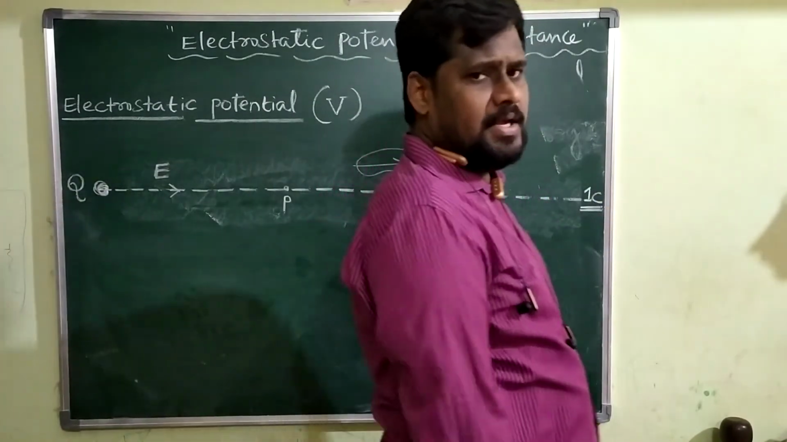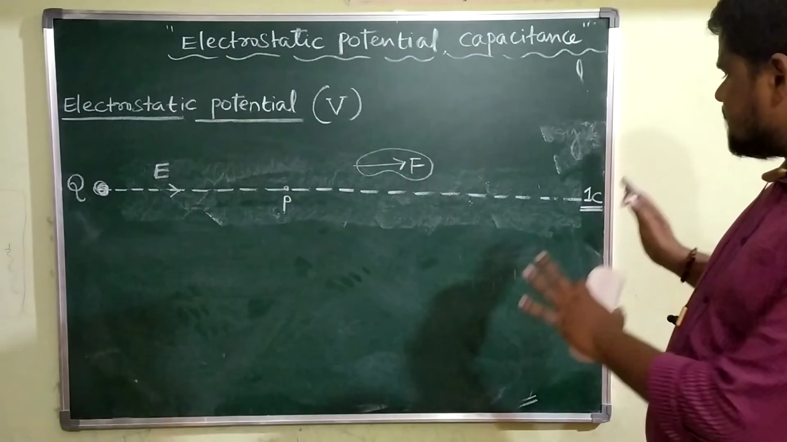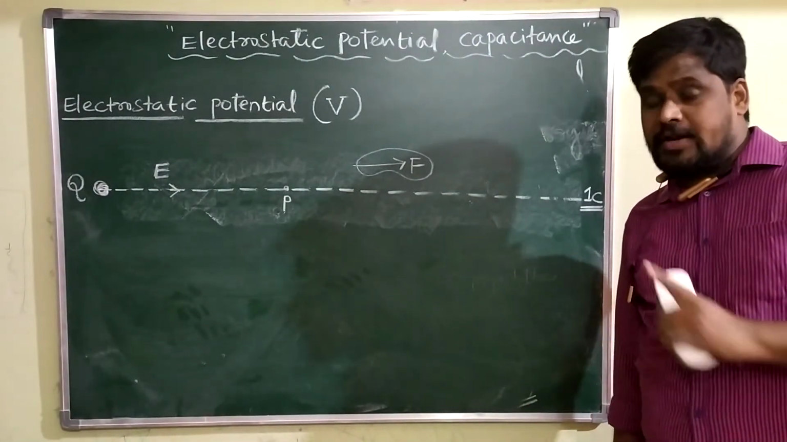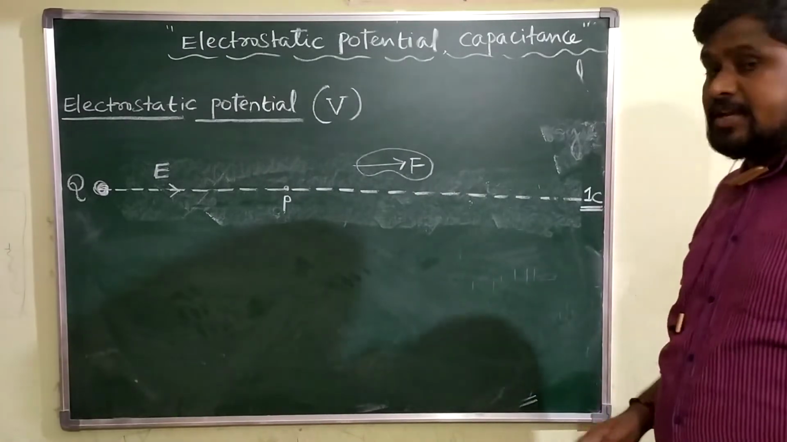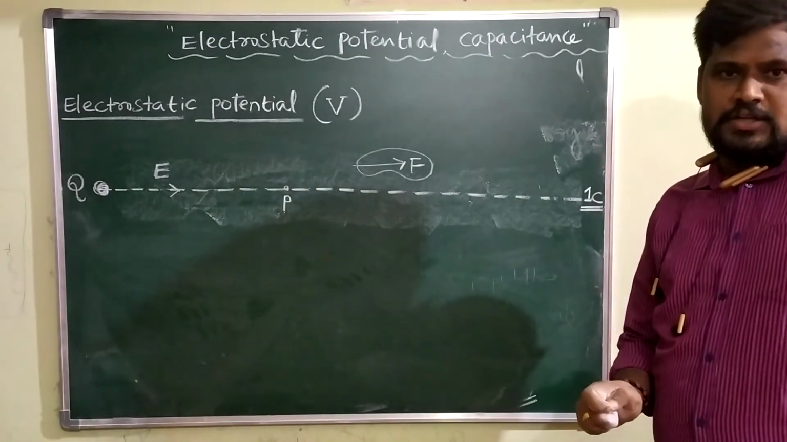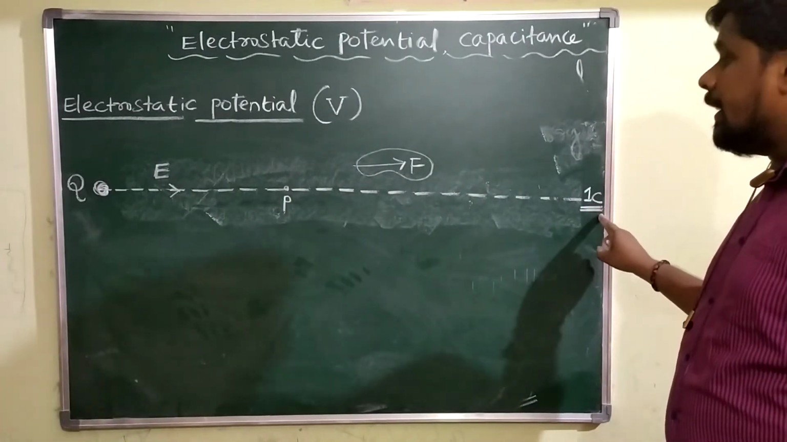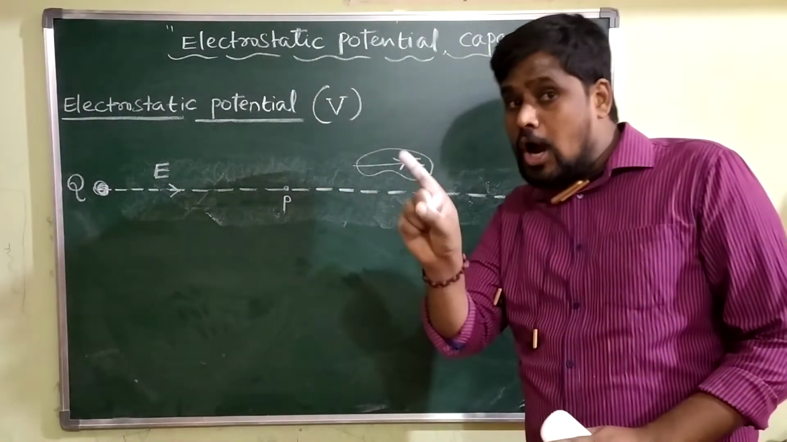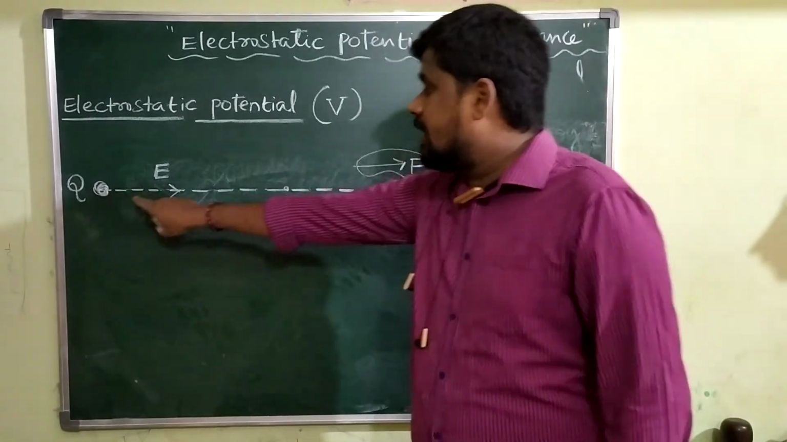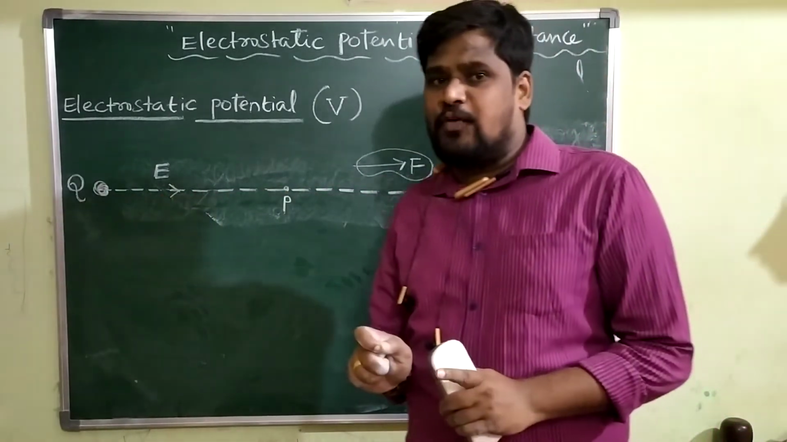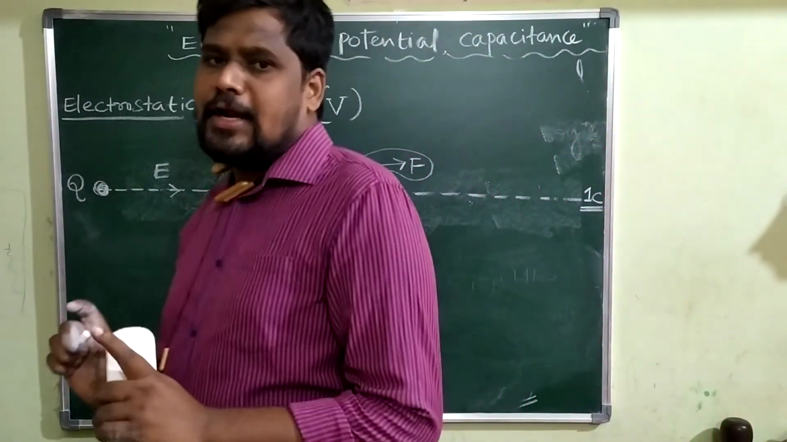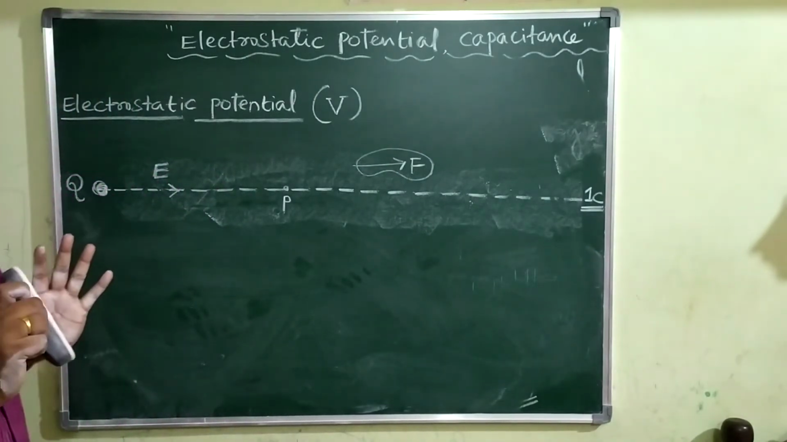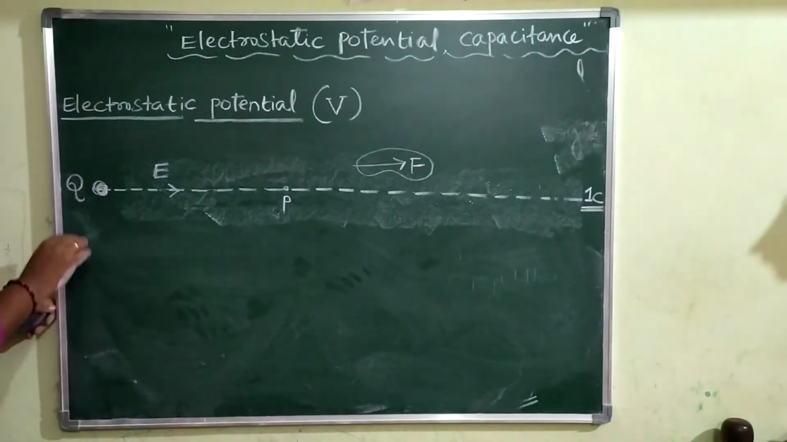Suppose this charge is a unit charge. If the given charge is a unit charge, then the total amount of work done in displacing unit positive charge from infinity to a given point in the direction opposite to the direction of what? Electric field. We will call it electrostatic potential at a point. What is electrostatic potential at a point?